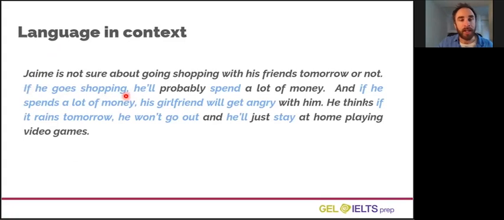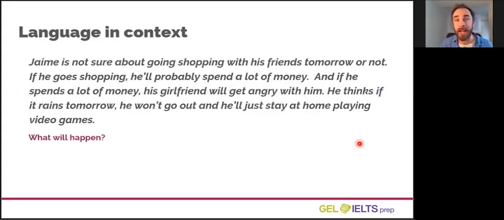If he goes shopping, he'll probably spend a lot of money. That's one conditional structure. If he spends a lot of money, his girlfriend will get angry. That is another conditional structure. If it rains tomorrow, he won't go out, he'll stay at home. That is another conditional structure. So there are 3 conditional structures here.